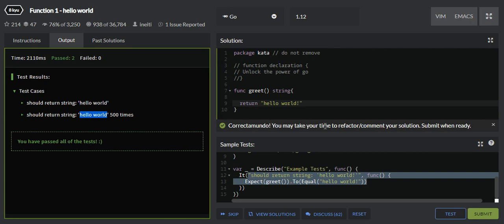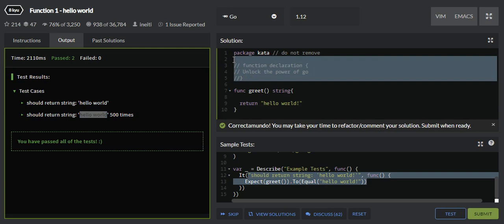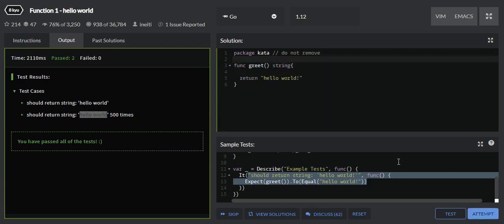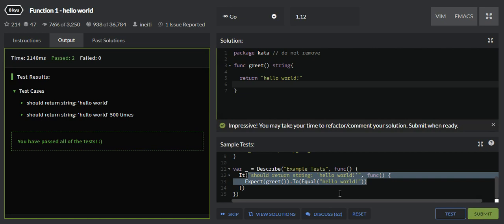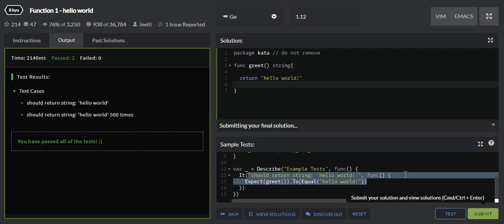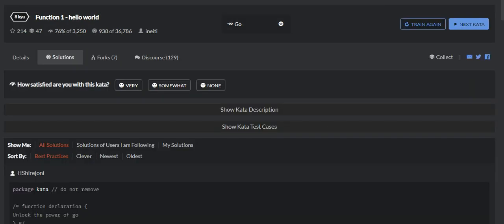Now you may take your time to refactor your code and comment your solution when the submission is ready. I can remove comments which are unnecessary in my program, and I can refactor my code wherever necessary, and then just submit my code. As of now the submit button is not available. So I have attempted the code once again, and now I can see the submit button. I'll click on the submit button, which will submit my code to the server. So this is submitting my final solution.